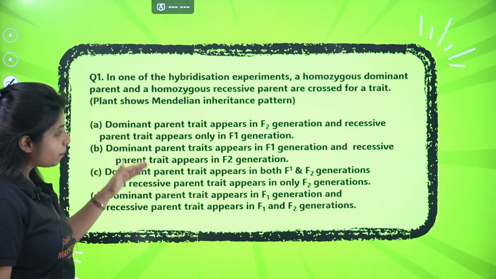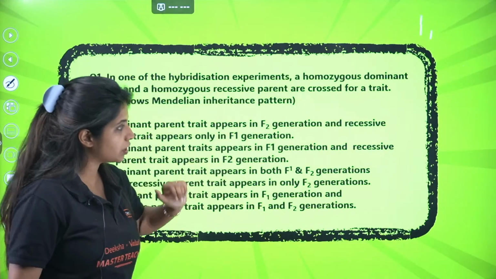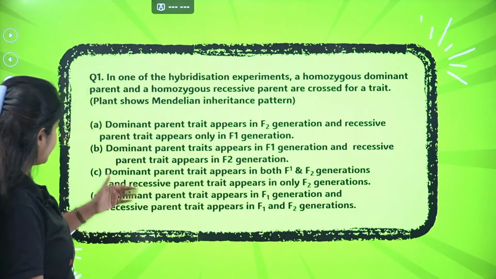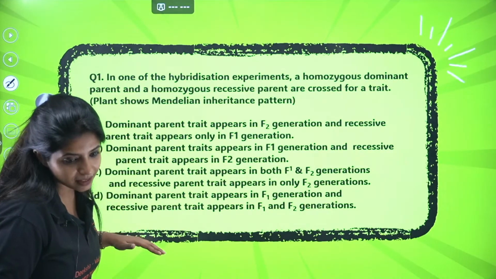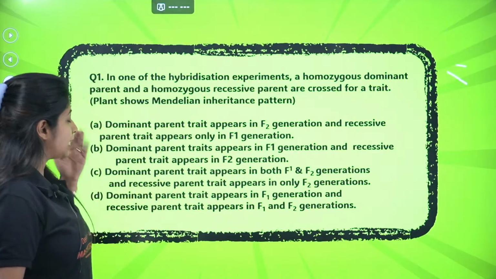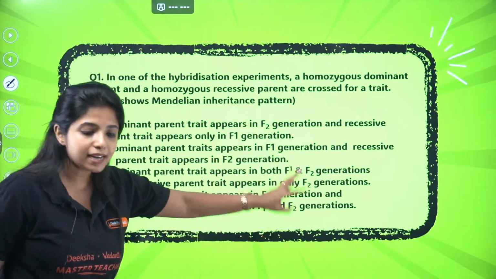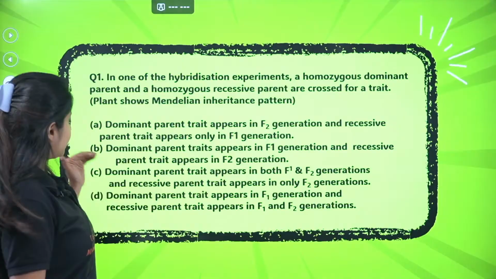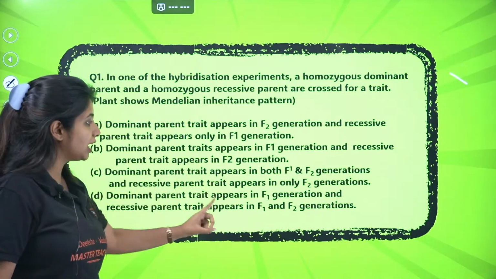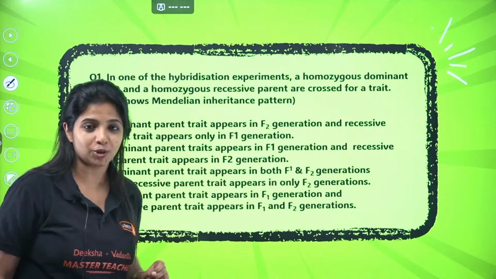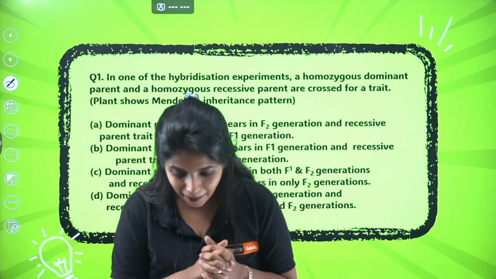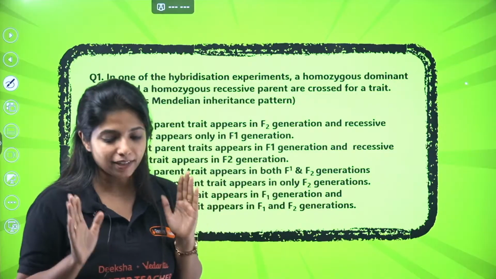Second option, dominant parent traits appear in F1 generation and recessive parent trait appears in F2 generation. Okay, next one, someone said C, Pavan said C. Dominant parent trait appears in both F1 and F2 generation and recessive parent trait appears only in F2 generation. Okay, D, dominant parent trait appears in F1 generation and recessive parent trait appears in F1 and F2 generation. What do you think is the answer for this particular question? Pavan says C. Anyone has a different answer for this?